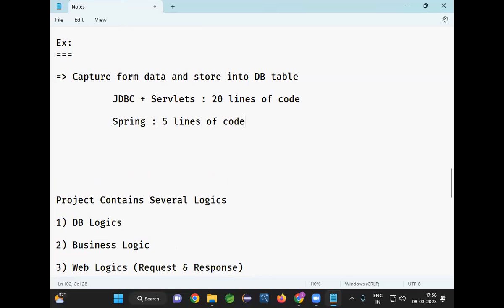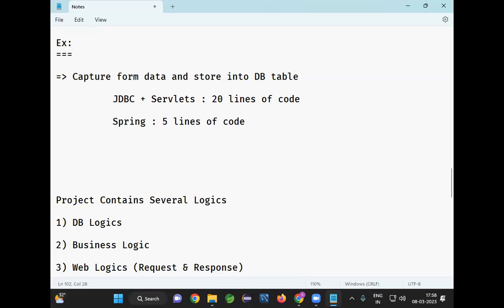Spring is going to take care of that. So Spring is going to take care of 15 lines of code: capturing the form data, performing the form validation, storing the data into a Java object, loading the driver, getting the connection, creating the statement, executing the query, closing the connection. What are the common lines of code there?